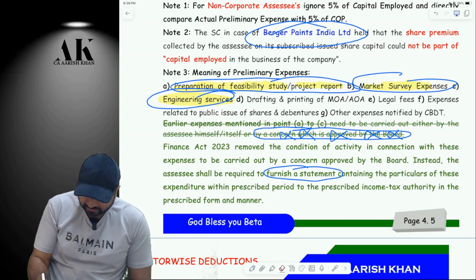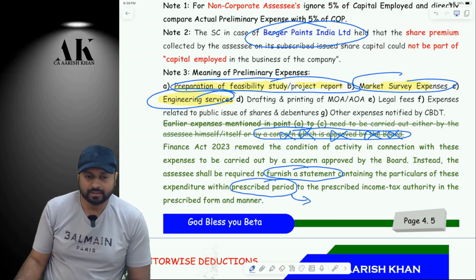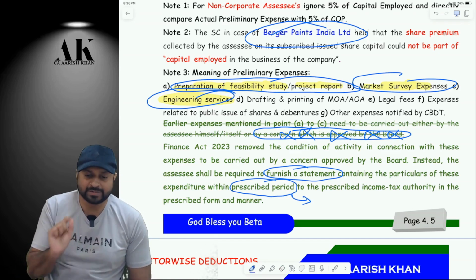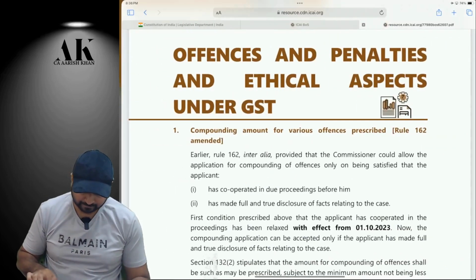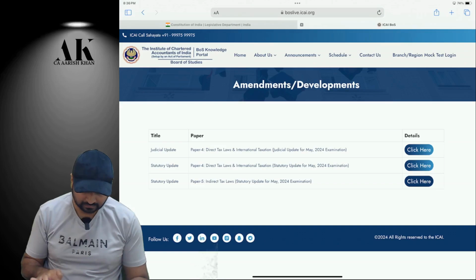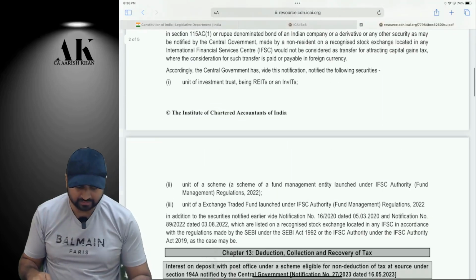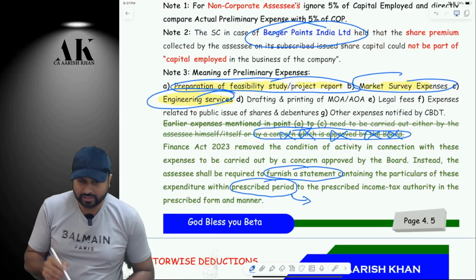Just write down over here. That is within 1 month, that is, 1 month prior to the due date of filing of return. That prescribed period is prescribed by CBDT now. What is that prescribed period? 1 month prior to the due date of filing of return. Is it clear? So they have prescribed that.